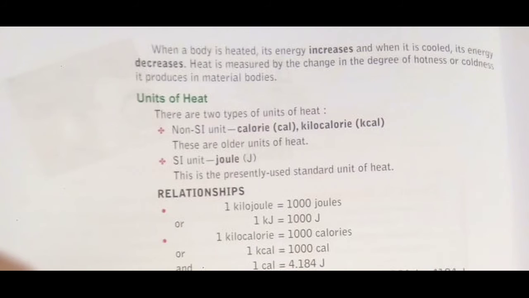So you can see when we add some energy to a body, it becomes hot. It means when a body is heated, its energy increases, and when it is cooled, the intensity of heat in that body decreases, meaning the body is cooling down. So when we cool a body, its energy decreases, and heat is measured by the change in the degree of hotness or coldness, and it is produced in material bodies.